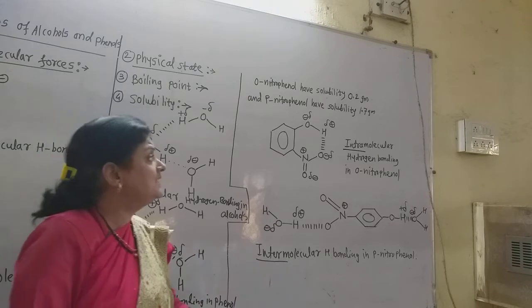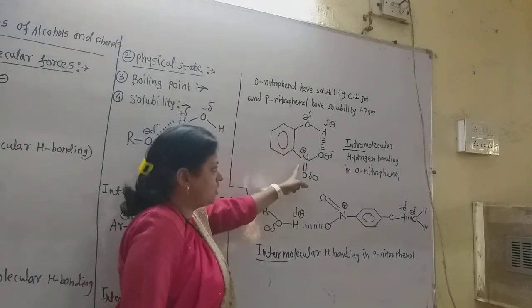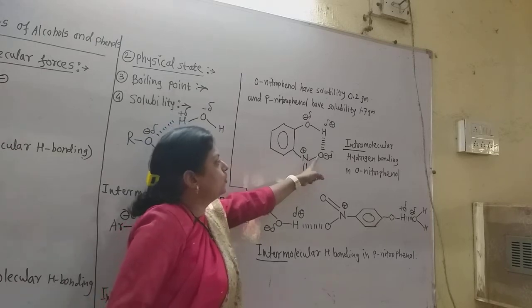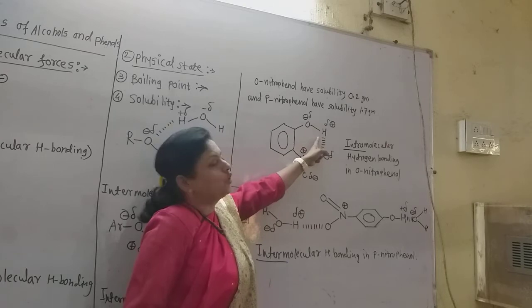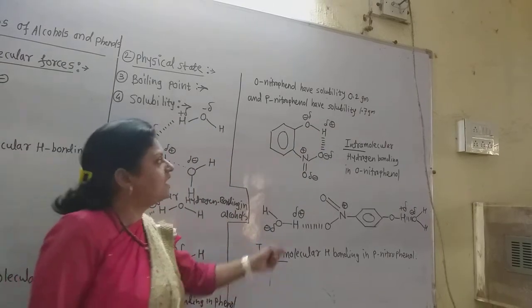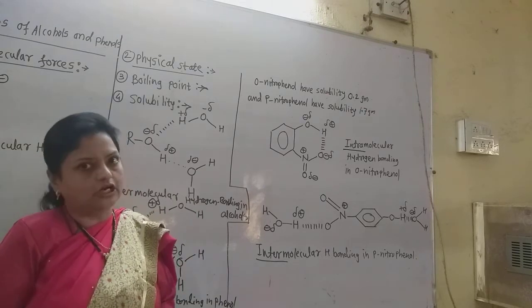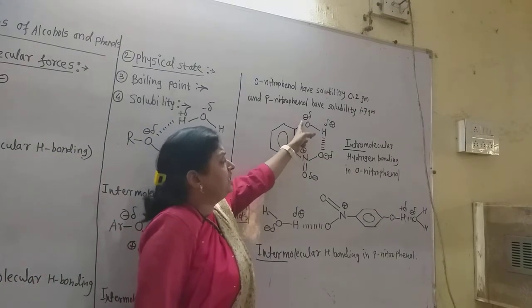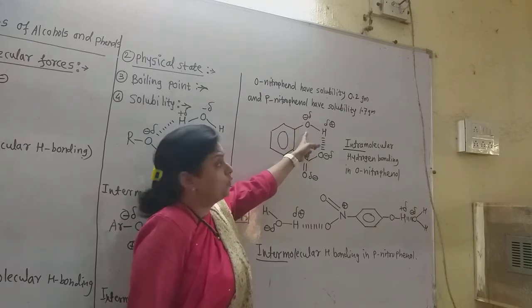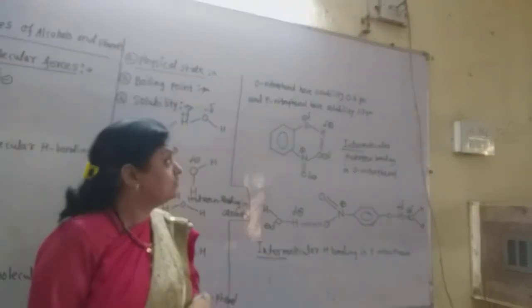Now see, this is the orthonitrophenol, because the nitro group, NO2 group, is at the ortho position of this phenolic OH group. I draw the structure of that orthonitrophenol. Orthonitrophenol has a partial negative charge on the oxygen atom of the OH group and a partial positive charge on the hydrogen of the OH group.